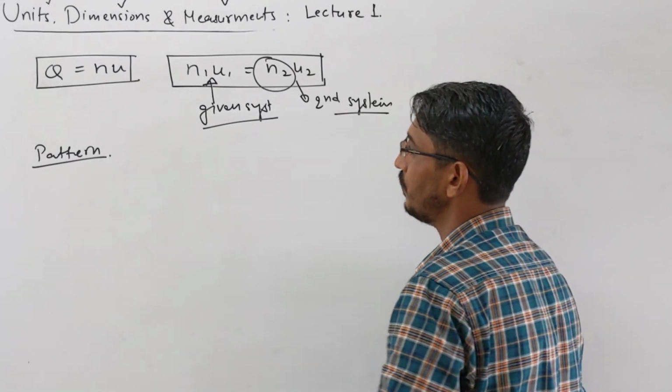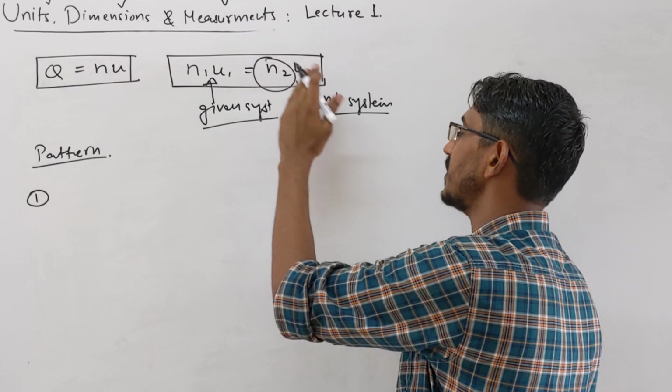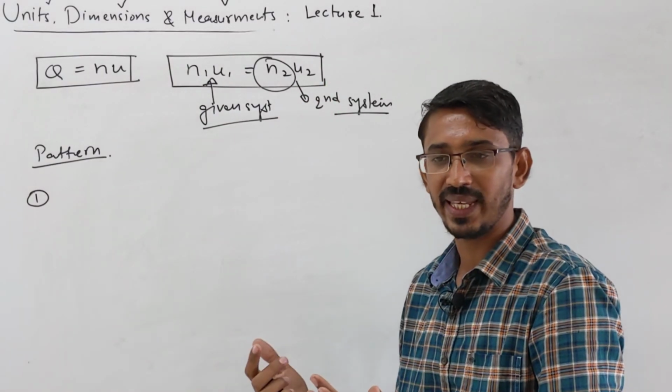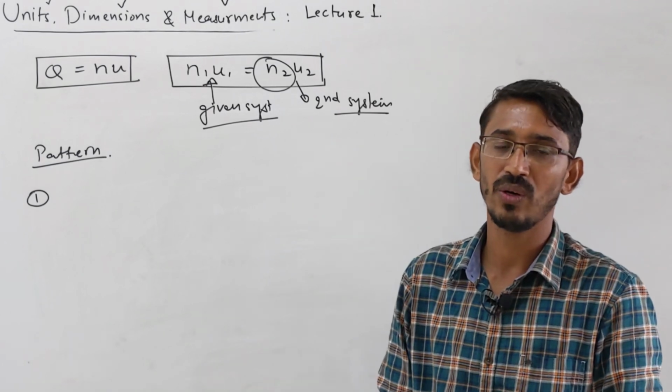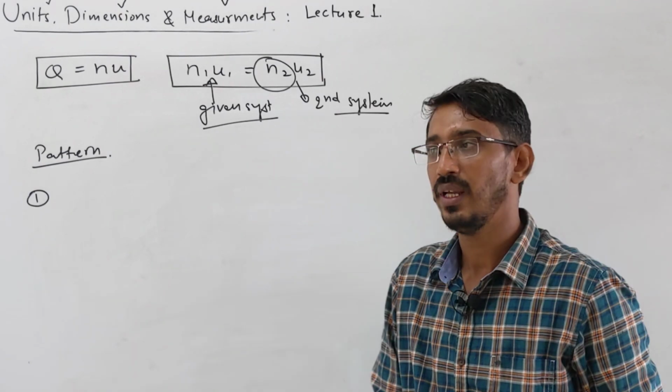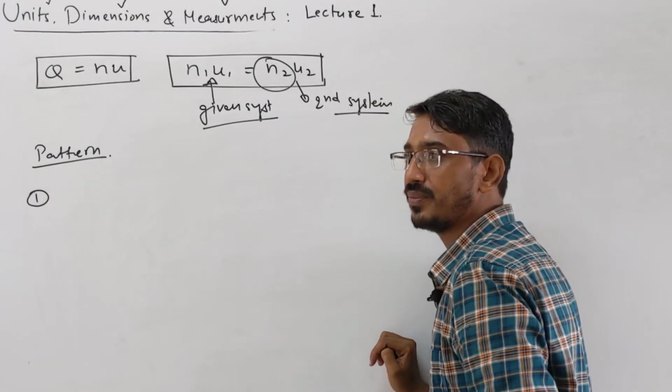The first type they have asked is where they ask to convert a unit from one system to another, and they give a very simple quantity in a basic or fundamental format, or a simple derived format. Look here, I am writing an example to understand.